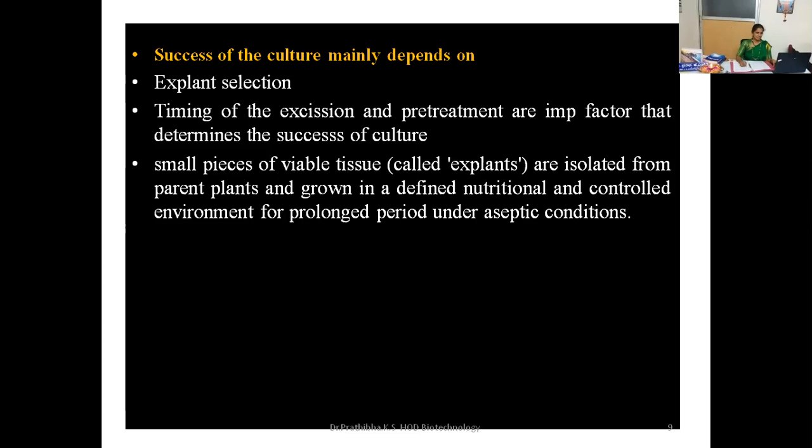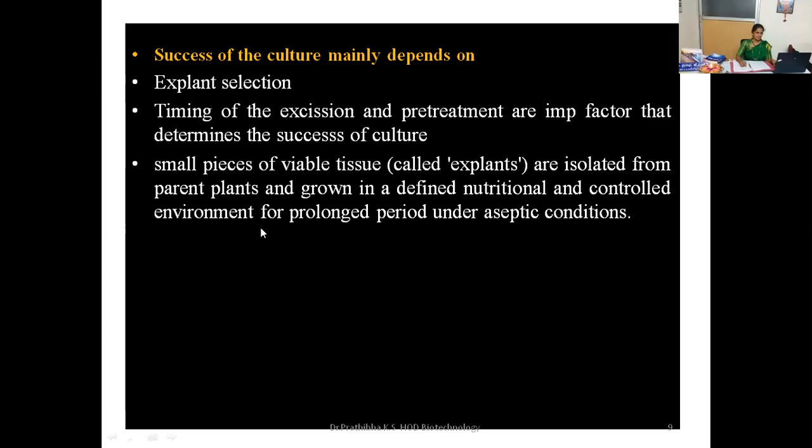Generally, any plant cells or tissues cultured on a nutrient medium with proper environmental condition divide into a group of unorganized mass of simple parenchymatous cells. These undifferentiated and unorganized mass of tissue is known as callus. Okay.